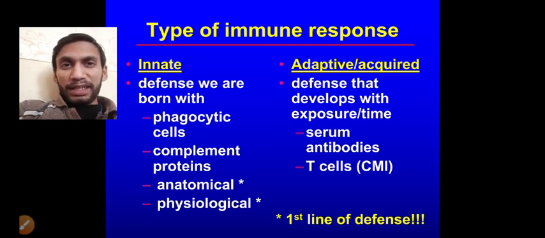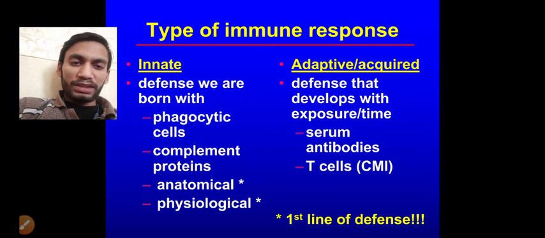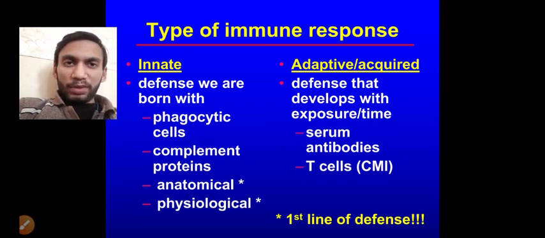They coat the cell, marking it as a non-self cell, which is pathogenic for our body. So the complement proteins are released and the complement system is activated, and it has different ways to kill any pathogen or toxin, to eliminate and detoxify this toxin. As well, anatomical and physiological barriers are already present in our body. So all these types of response are the innate response.